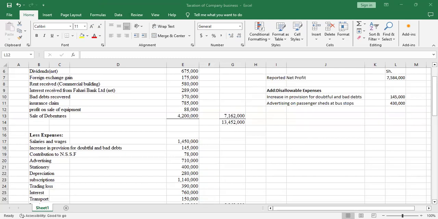Let's continue. So we have advertising on passenger sheds, that's okay.